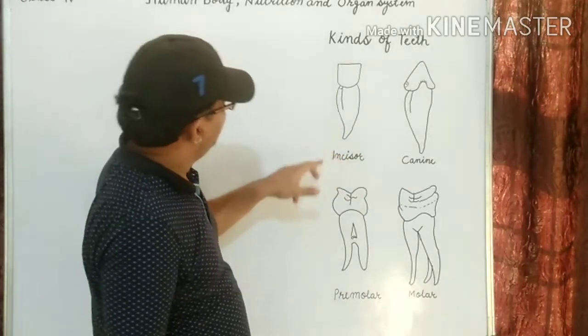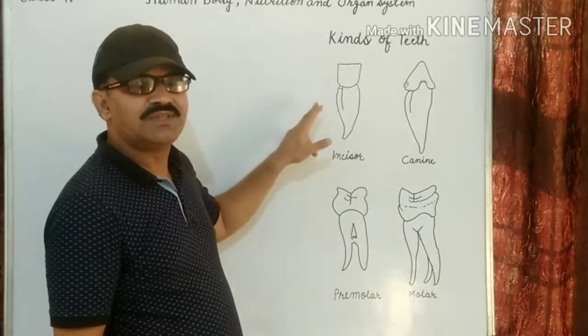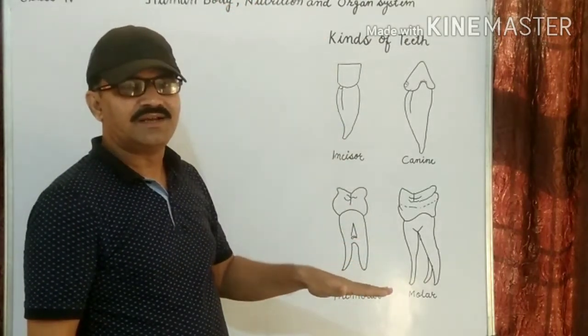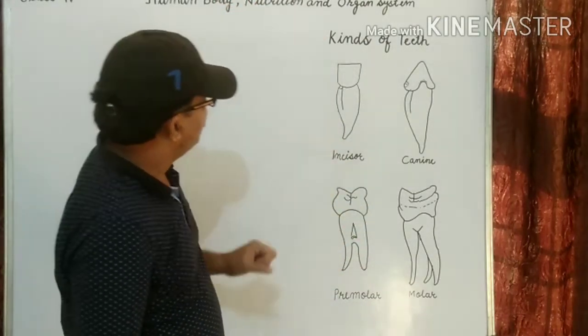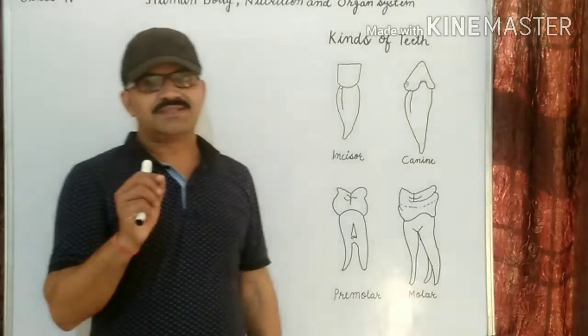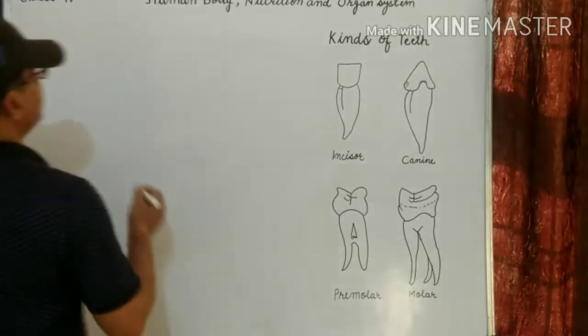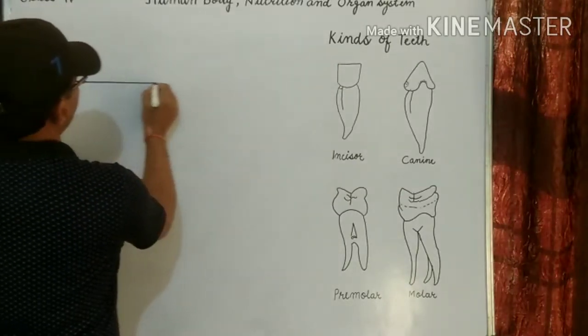What is the number of incisors in the mouth? They are 8: 4 in the upper jaw and 4 in the lower jaw. What do we call these incisors? They are known as the cutting teeth. Okay, we make the table also.